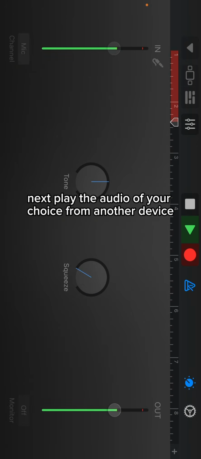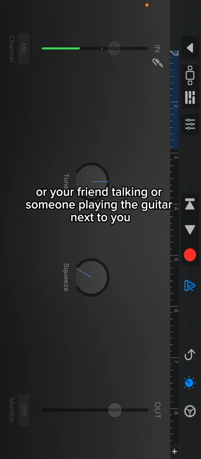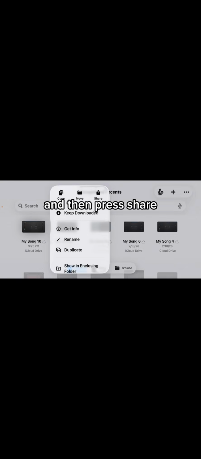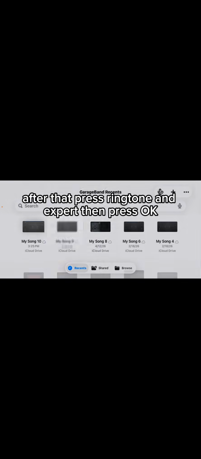Next, play the audio of your choice from another device, or your friend talking, or someone playing the guitar next to you. Press the upside down triangle and press My Songs, and it will save your song onto the project/song you made. And then press Share. After that, press Ringtone and Export, then press OK.